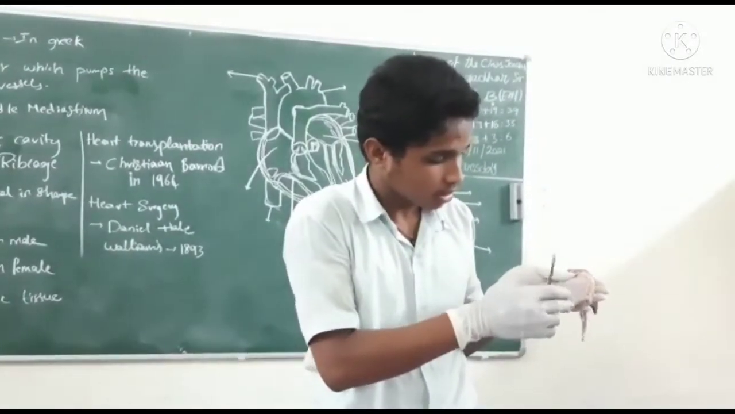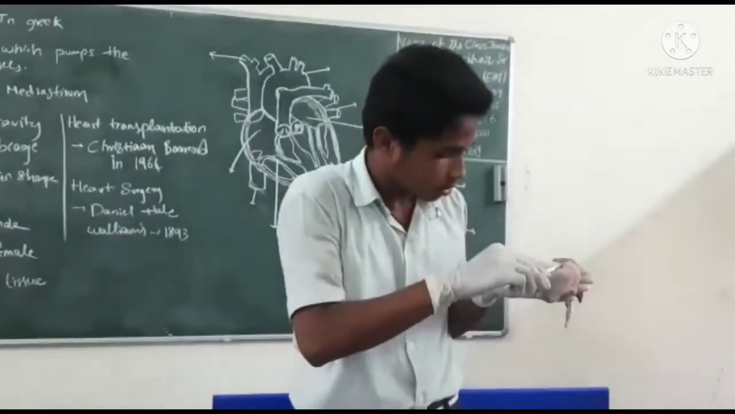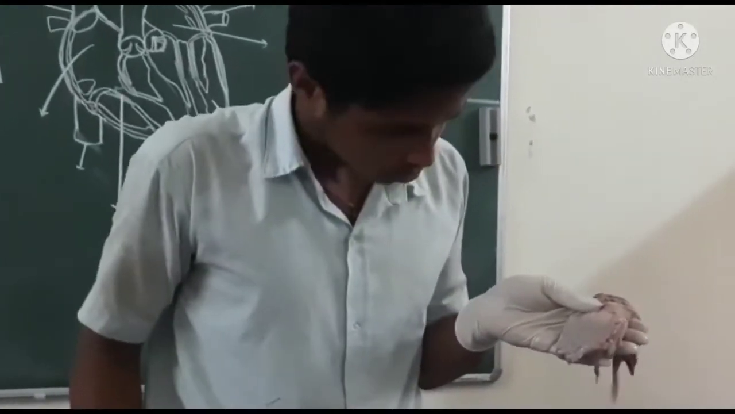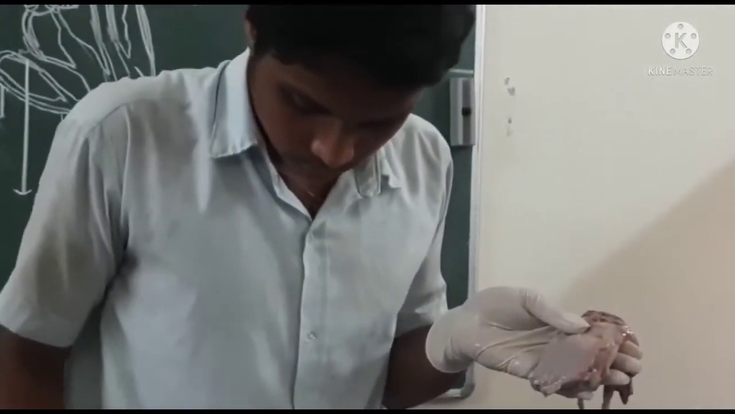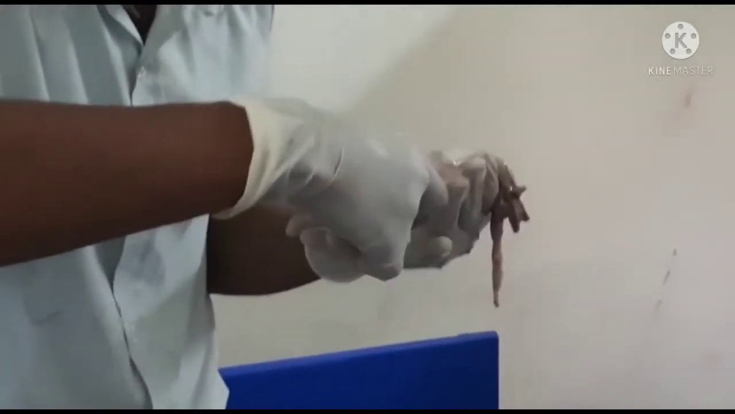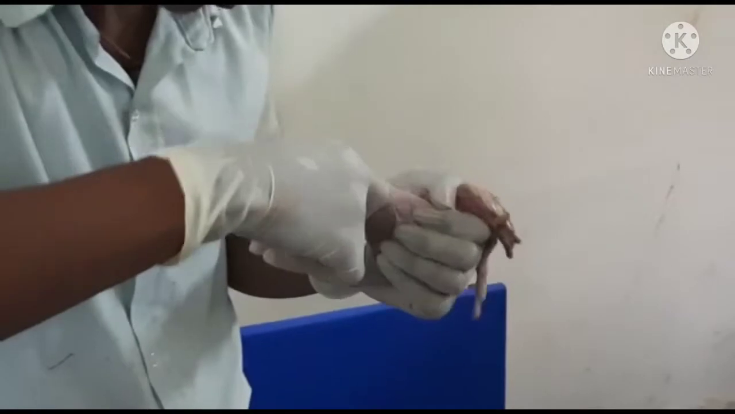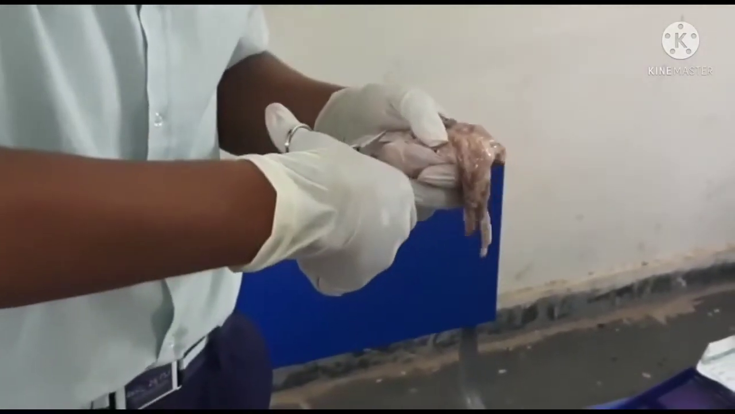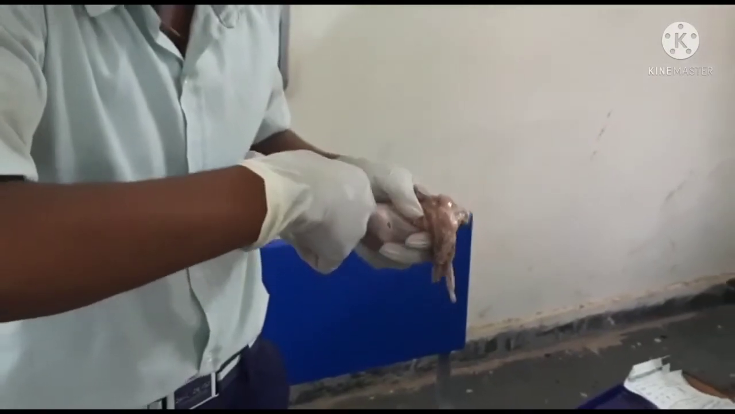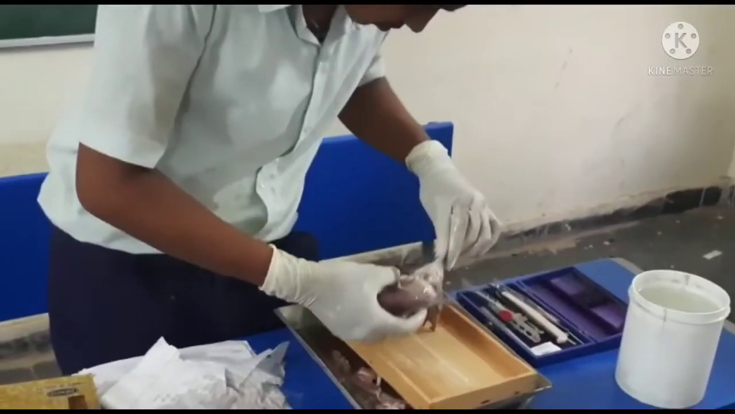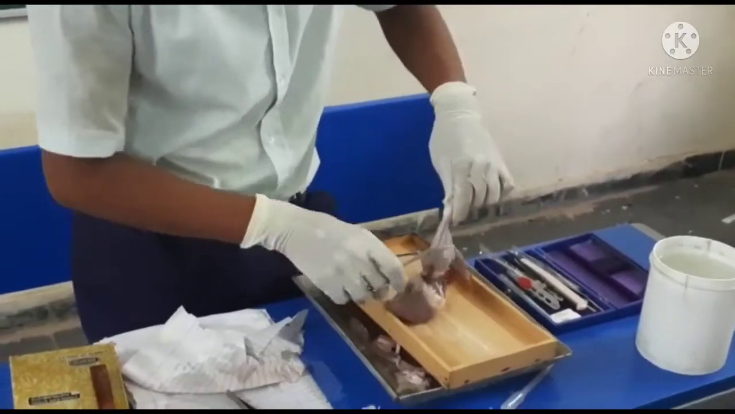This is the pericardial membrane, which covers the outside of the heart and protects the heart from infections and shocks. Let's remove this. See, let's remove this. We have removed the pericardial membrane of the heart.